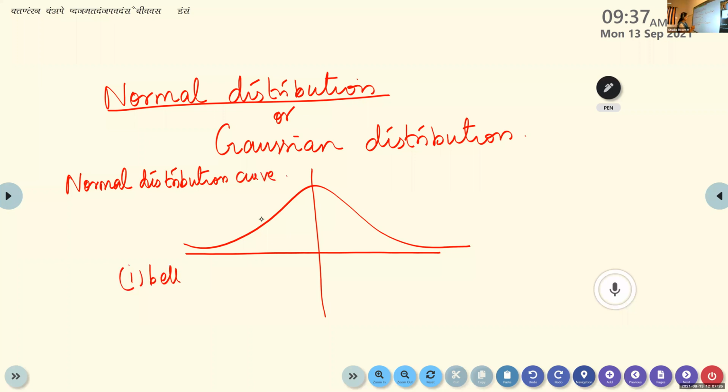And for a normal distribution, mean is the same as median, which is equal to mode. All the three are the same. For a normal distribution, the mean, median and mode all coincide. So the normal distribution curve takes the form of a bell-shaped curve, and mean is equal to median is equal to mode.